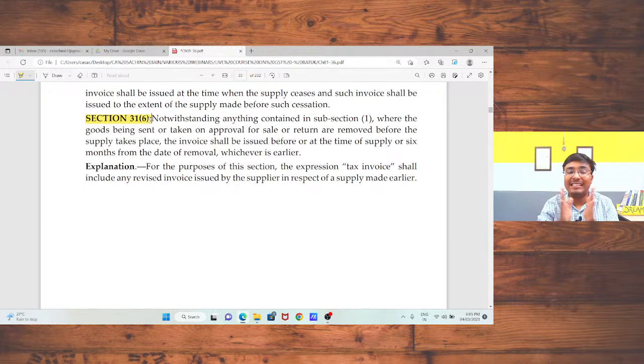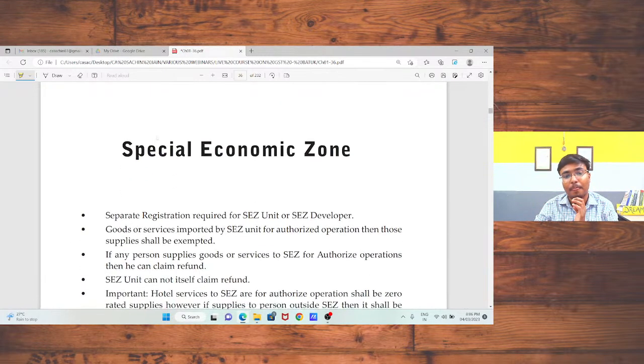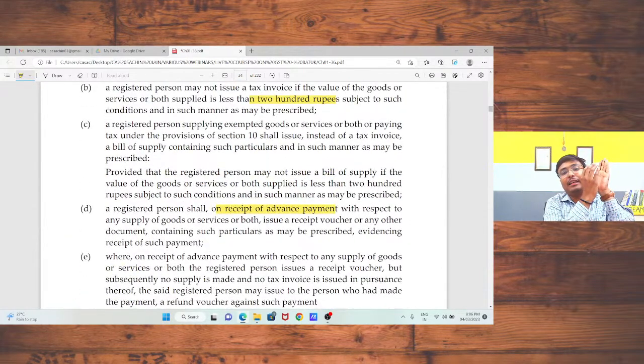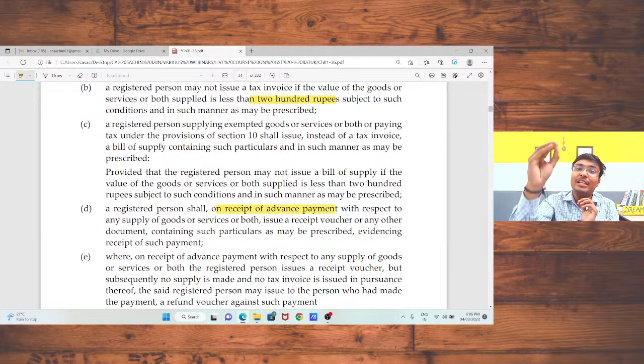Sir, this is all from my side. We had discussed section 12, 13 or 14, that is time of supply. After that, we had discussed section 31, that is related to your tax invoice. After that, we had discussed composite and mixed supply. Then we had discussed the reverse charge mechanism, the concept of RCM. Then we had discussed the time of supply, that is time of supply in case of goods, in case of services, and the most important part, the change in rate of tax. We had discussed all these terms in today's session.